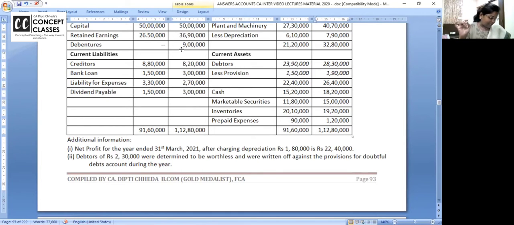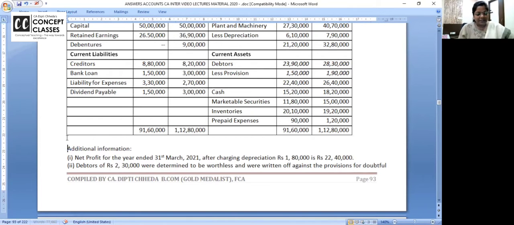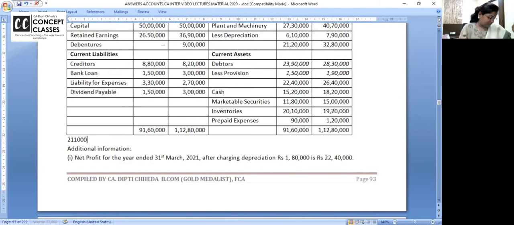So once again, I'm repeating all the activities. Cash from operating activities is 21 lakh 10,000. Investing activities is minus 30 lakh 40,000. Financing activity is minus 1 lakh 50,000. How much is it coming? 21 lakh 10,000 minus 13 lakh 40,000 minus 1 lakh 50,000. How much are you all getting? Change in cash is 6 lakh 20,000.